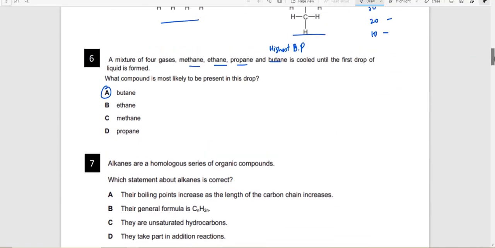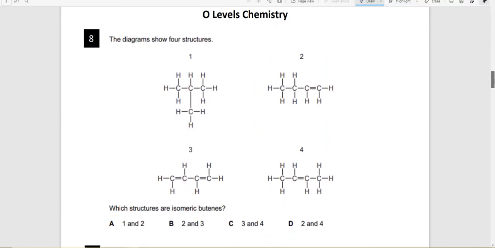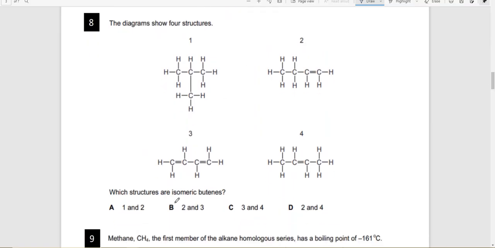Which statement about alkanes is correct? Their boiling points increase as the length of the carbon chain increases. That's true. You don't need to see any other option. The diagram shows four structures. Which structures are isomeric butenes? You can do this after you have done butenes.